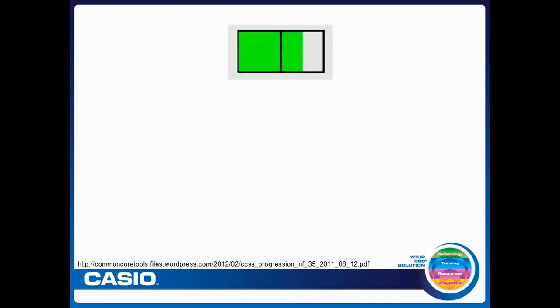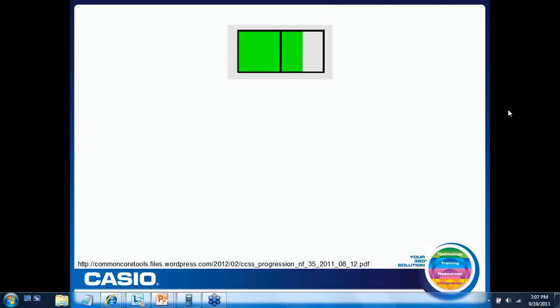And so if we take a look at this picture, I want you to take a moment just to look at it and see what fraction this actually represents. Think about it for a minute, and think to yourself what fraction is modeled within this picture. One thing that people have said when they look at this picture is that it actually represents 3/4.